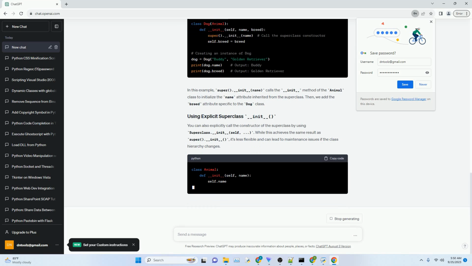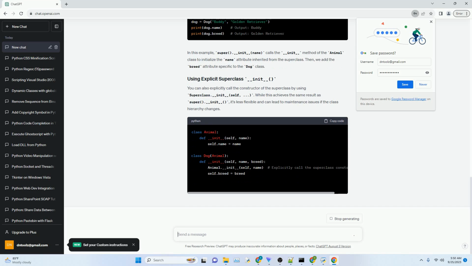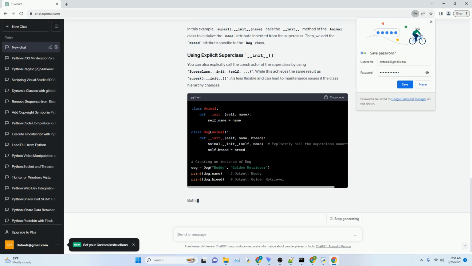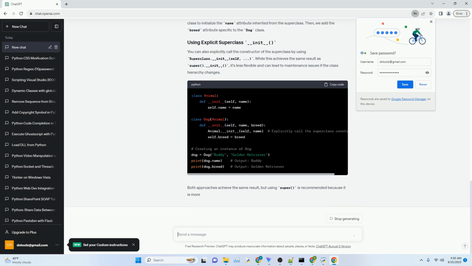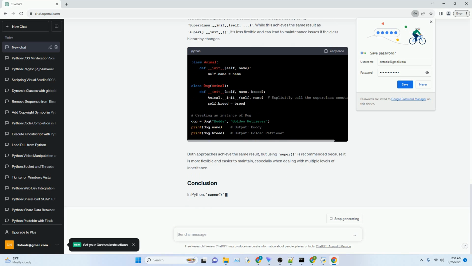Here's a simple example to illustrate inheritance in Python. In this example, the Dog class inherits from the Animal class. The Dog class has its own speak method, which overrides the speak method defined in the Animal class.